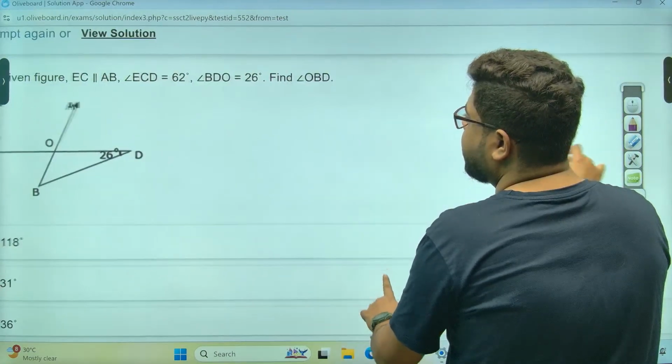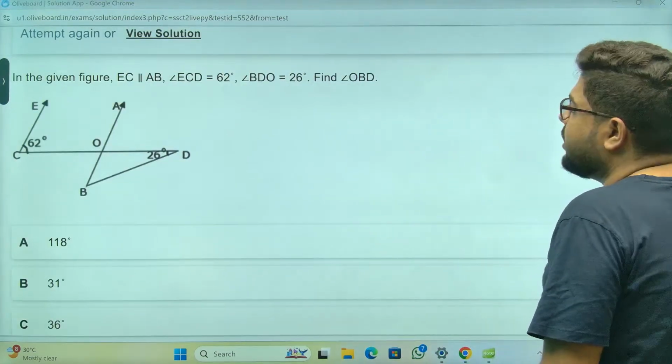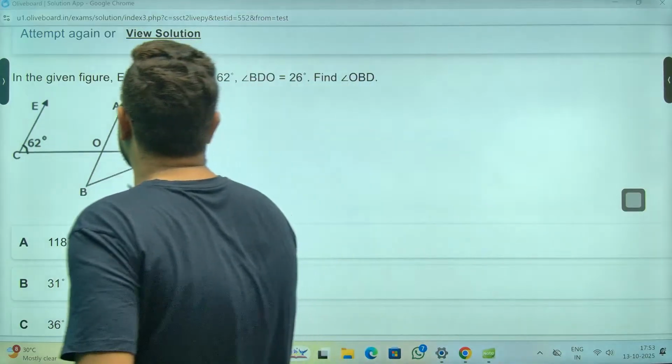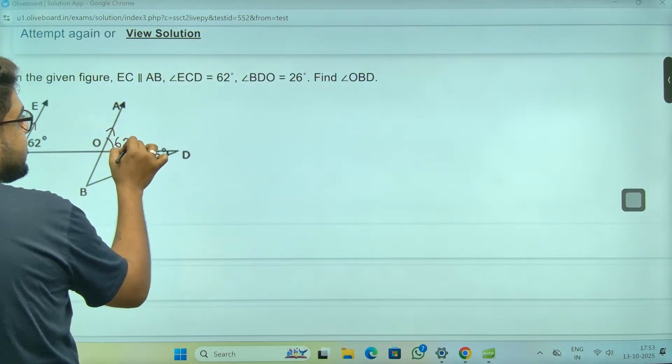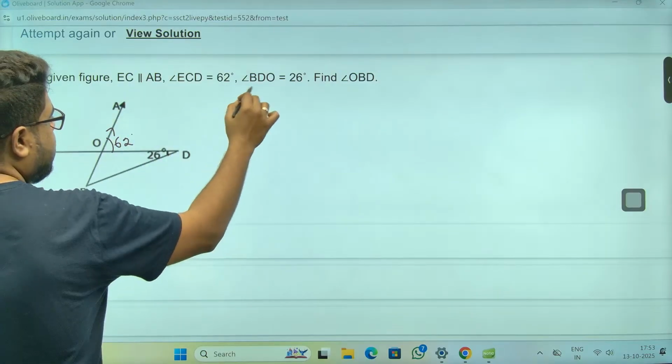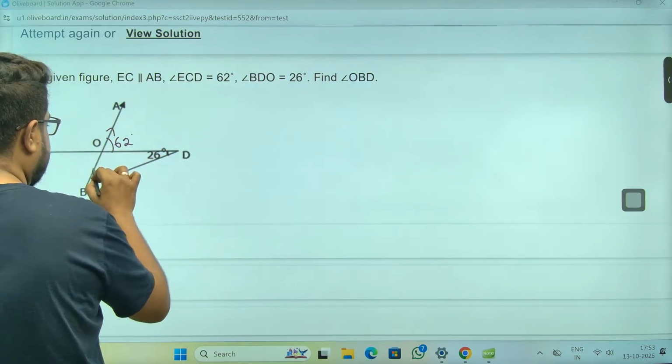Last couple of questions. Simple. It looks like lines and angles. These two lines are parallel. They have given 62, which means this is also 62. And 26 is angle OBD, this one.